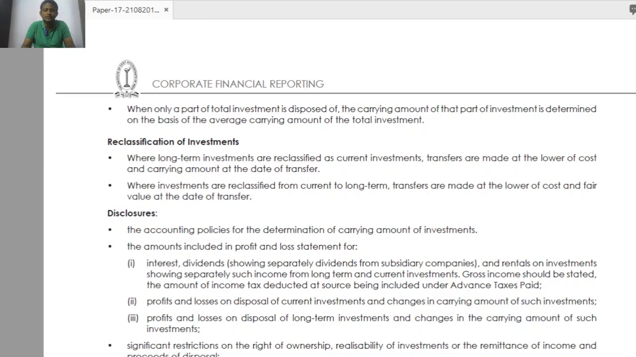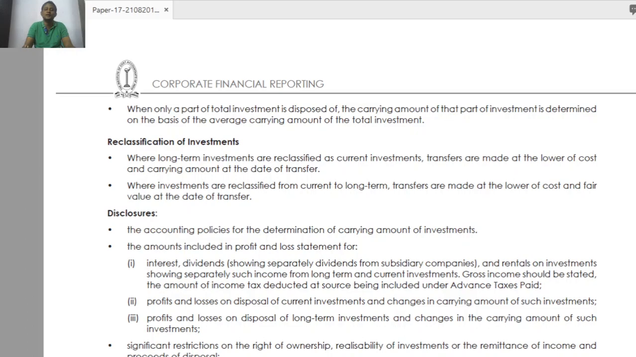Average it. If you have 1,000 shares, what is the cost? Take the total cost and divide by 1,000, then arrive at the per share value. Then multiply by 5,000 shares, and you will get the part of the investment value. For example, the total cost of shares is 10,000 rupees. Totally I am having 1,000 shares. 10,000 rupees divided by 1,000 shares equals how much? Rupees 10 per share. Now I am going to sell 500 shares out of this 1,000 shares.